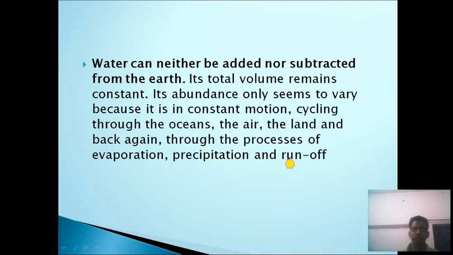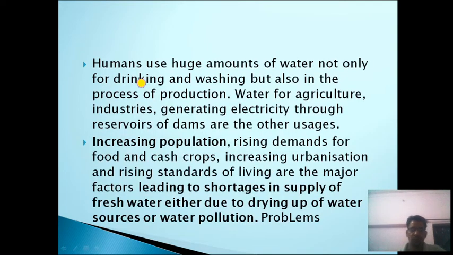the water can neither be added nor subtracted from the earth. So it circulates from hydrosphere to atmosphere to lithosphere, and then again to hydrosphere. So this cyclic form, the way water circulates in this form, is called the water cycle, and this is through the process of evaporation, precipitation and runoff. So humans use a huge amount of water, not only for drinking and washing, but also in the process of production, water for agriculture, industry, generating electricity through the reservoir of a dam, or other usages.